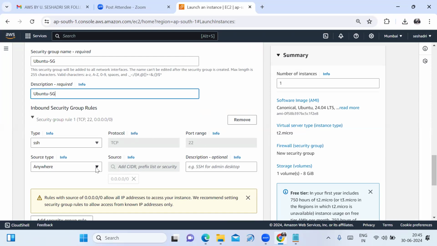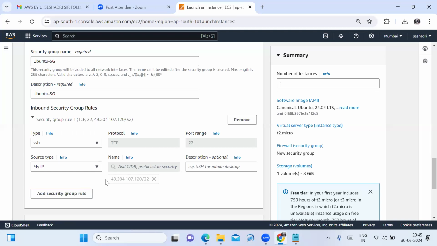See friends, here we have to click on security, that is, we have to click on the source type. It is providing my IP address. If I select my IP address, the Ubuntu server is connected with my IP address only.